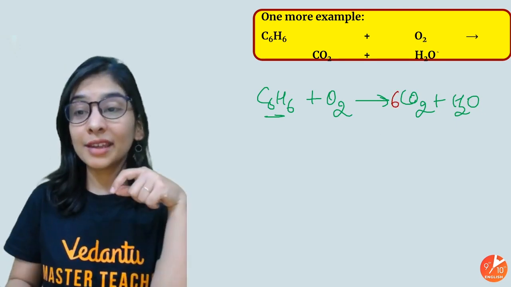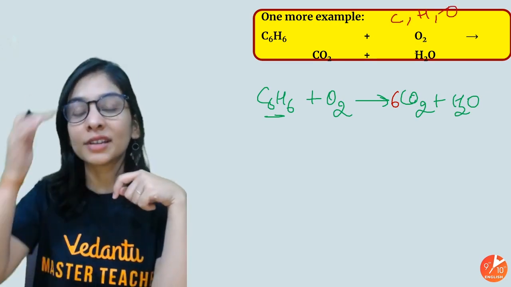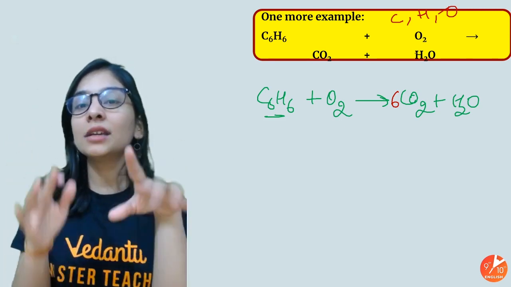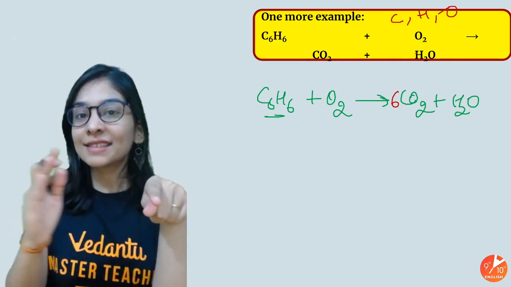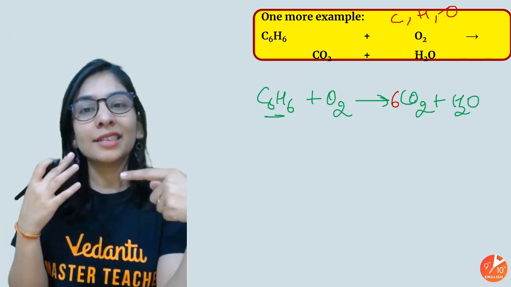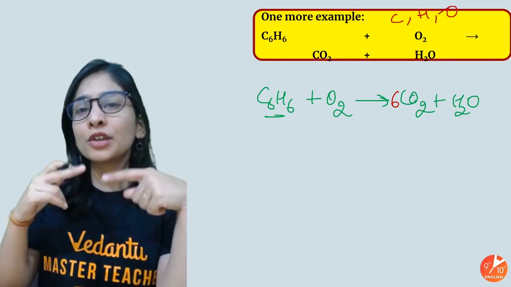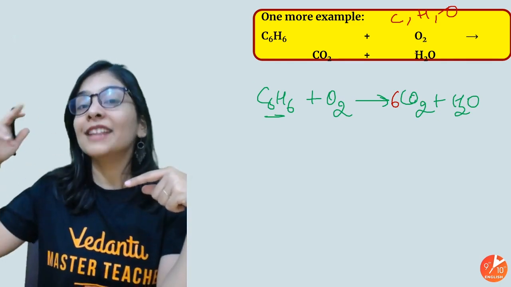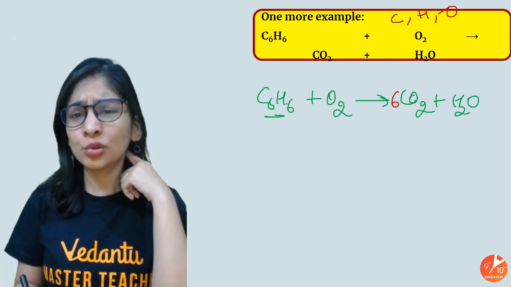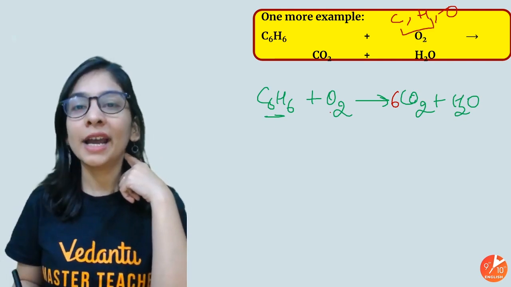Students, how to approach it? There is one thing that you should remember. Whatever the atoms include, carbon, hydrogen, oxygen, first go for that atom in balancing which is repeating the minimum number of times in the reaction. The minimum number is basically 2. There will be some, especially oxygen, that is written 3 times, 4 times and so on. So we will balance such atoms last. So I'll approach carbon as it's repeating 2 times, hydrogen also 2 times, oxygen 3 times. So I will balance carbon and hydrogen before.